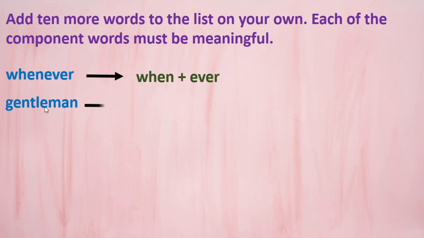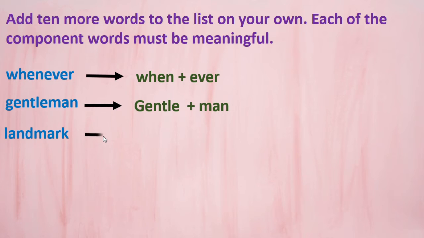Gentle plus man, gentleman. Got this? Here next, landmark. Here land plus mark, right? Landmark.